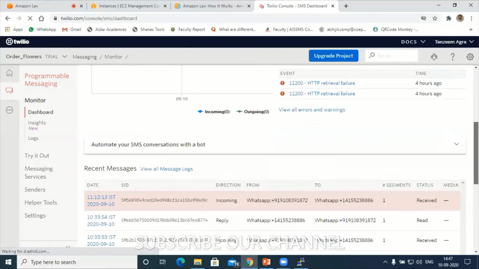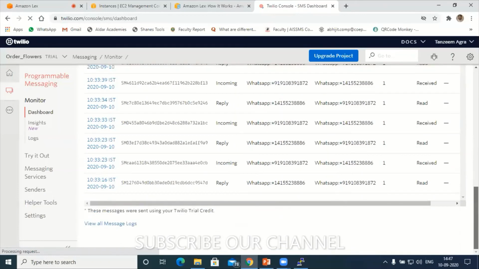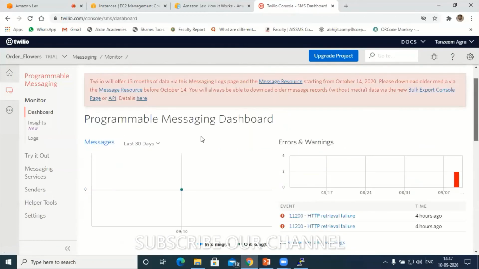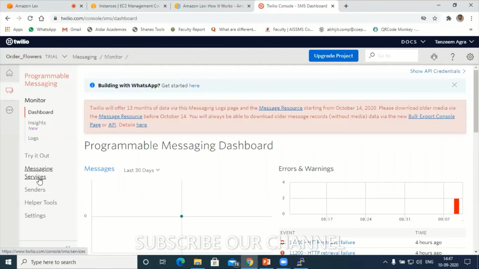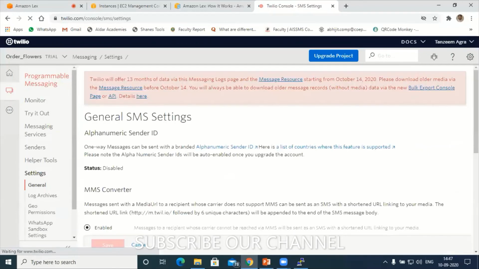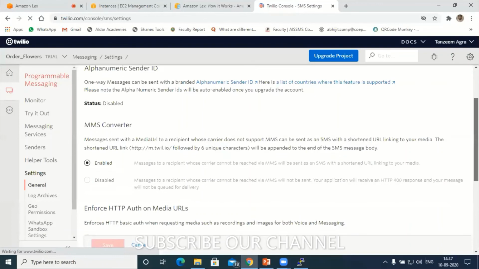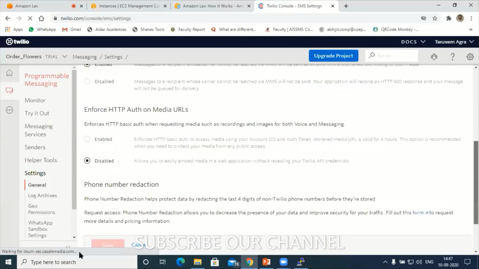Here. One second. Not this one. Messaging and services. Somewhere. Yeah, WhatsApp sandbox.